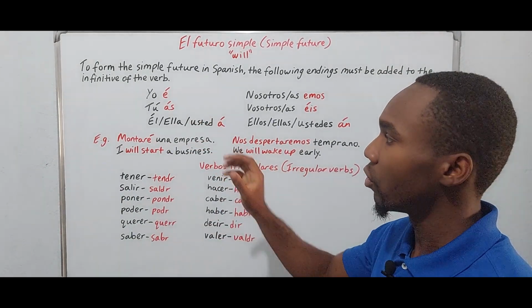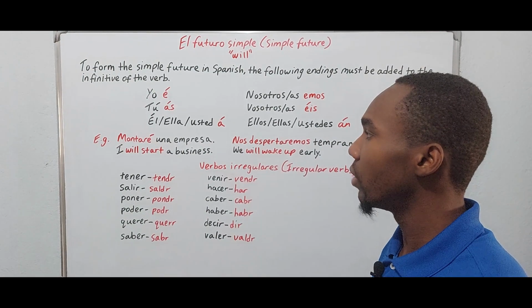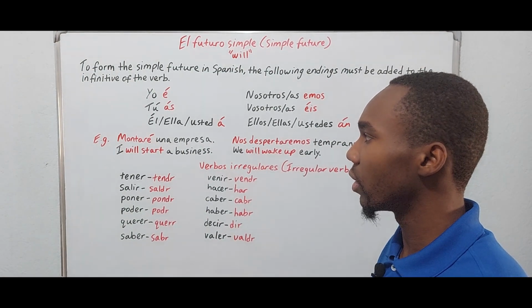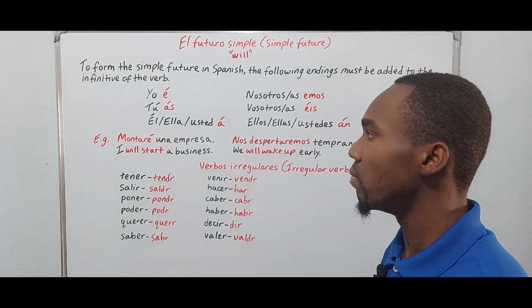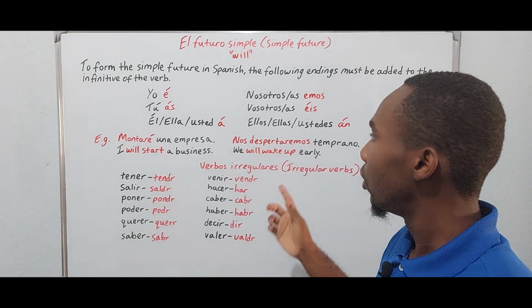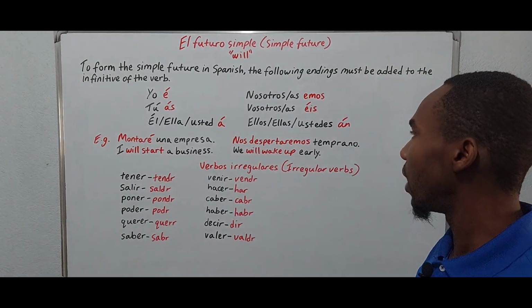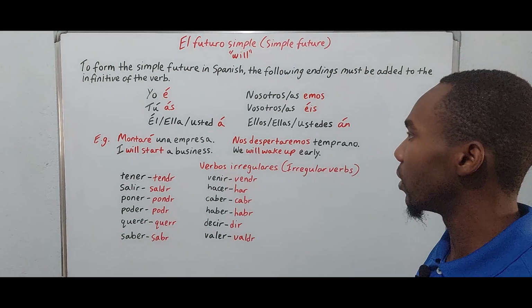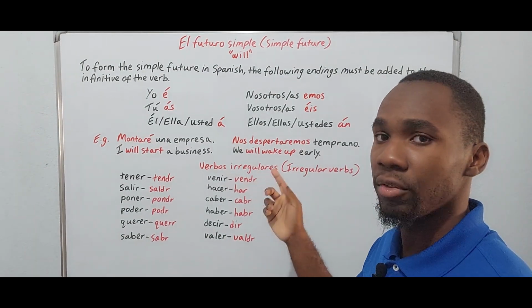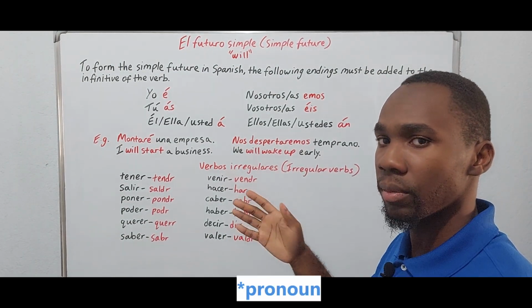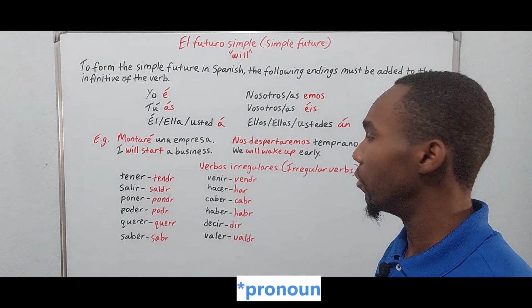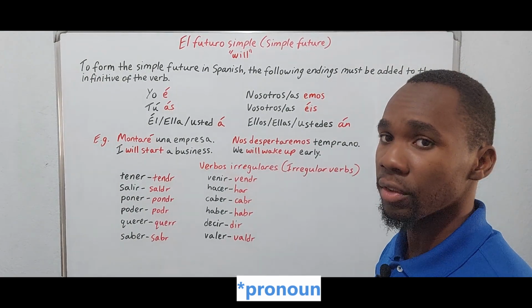So for example, montaré una empresa. I will start a business. Nos despertaremos temprano. We will wake up early. As you see, if we have a reflexive verb, the reflexive pronoun, of course, has to go before the conjugated verb, right?